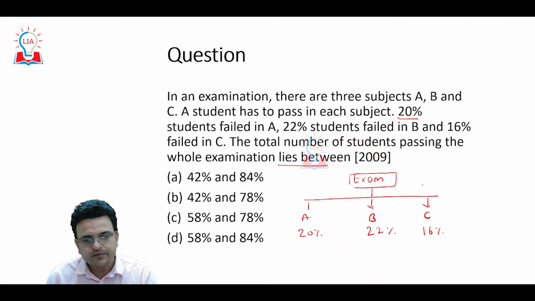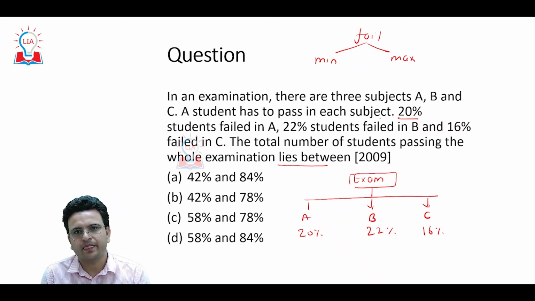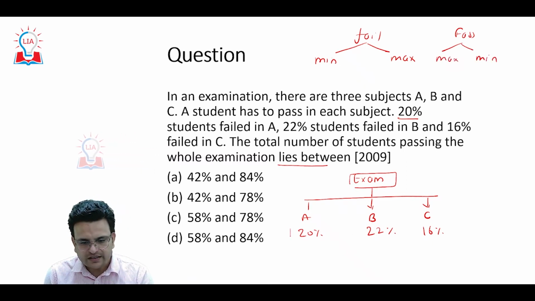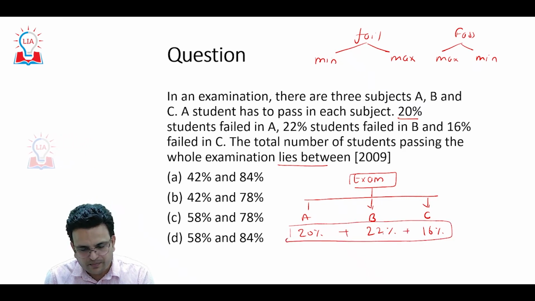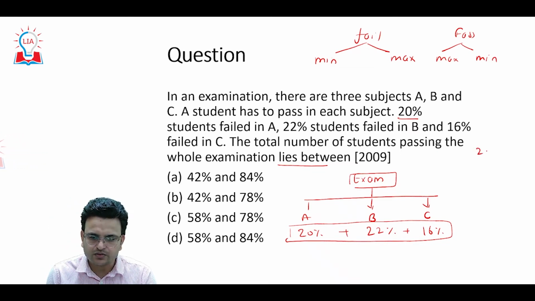So what we can do is find the range: fail minimum, fail maximum. It becomes reverse: pass maximum, pass minimum. In this range, when I have to find maximum fail, I have to add 22, 16 and 20.